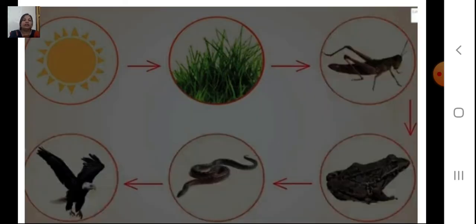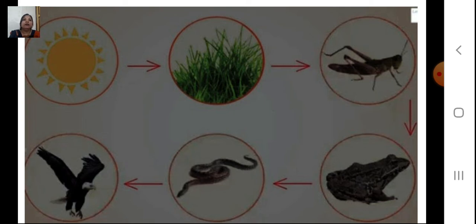Now the picture that you can see on the screen shows a food chain. A food chain shows the transfer of energy from one organism to another. Or a food chain shows who eats what in nature. In the picture, as you can see, plants make food by the process called photosynthesis, and they get the energy from the sunlight.